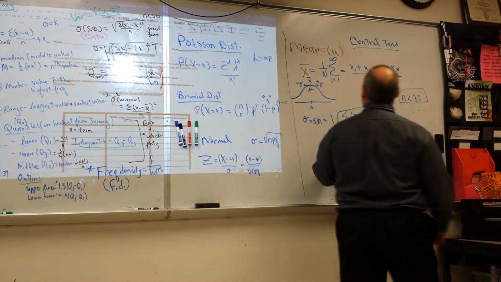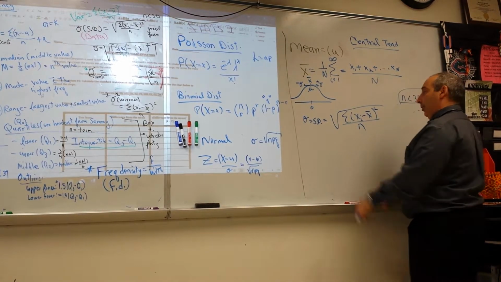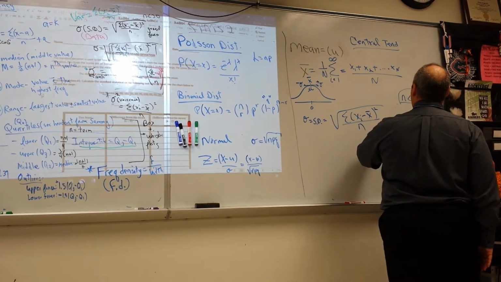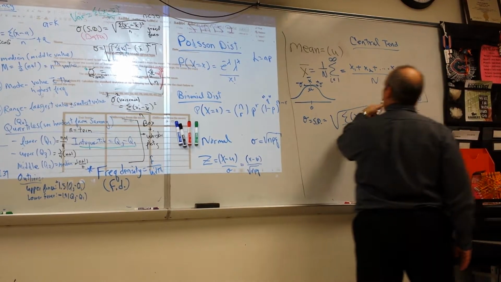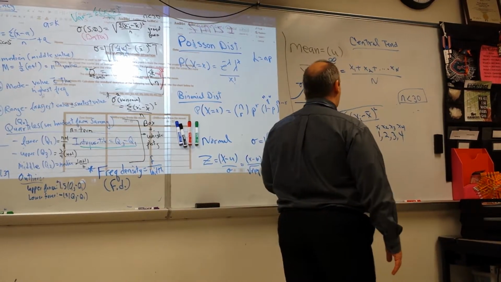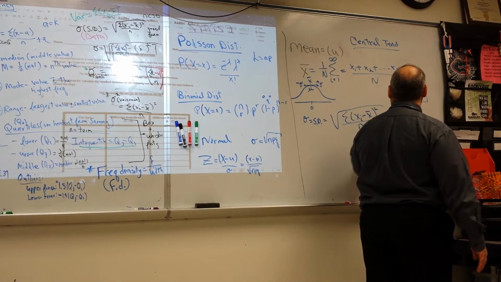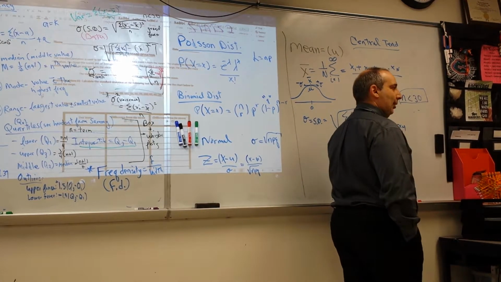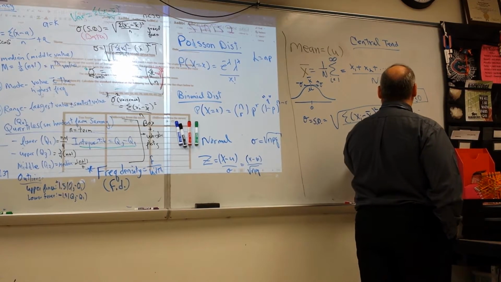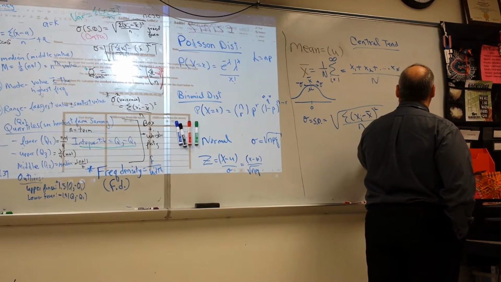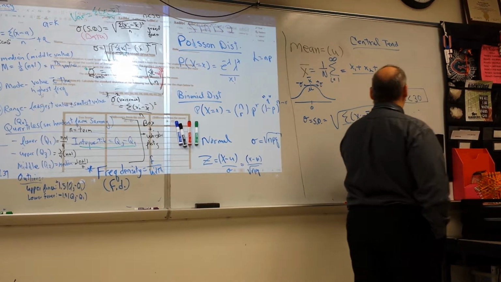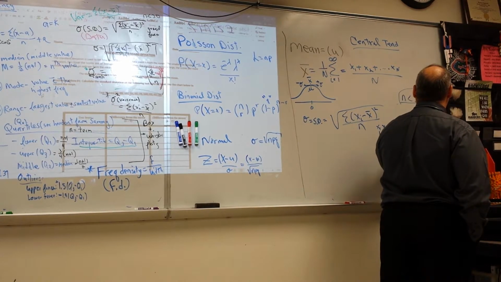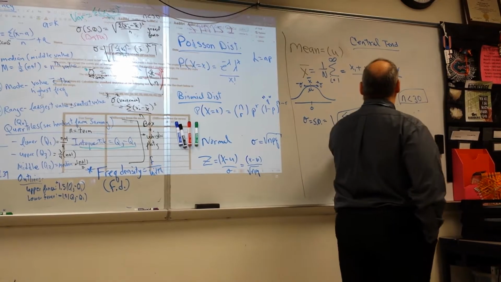That's it. So let's talk about just a couple of ways how to do this. I think you guys already know how to do this. So I'm going to just go 1, 2, 3, and 4. Call that X1, X2, X3, X4. Now we're not going to do 95, 97, 99, or whatever. This doesn't matter. So the first thing is I've got to find X bar. Rocket science here, right? What's X bar? The mean. And that is? All of them divided by the number. The sum of all of them divided by 4, right? Not 4 minus 1, right? So what is that? It's 10 over 4, which is 2.5. So far, so good? That is the mean that goes right in there.